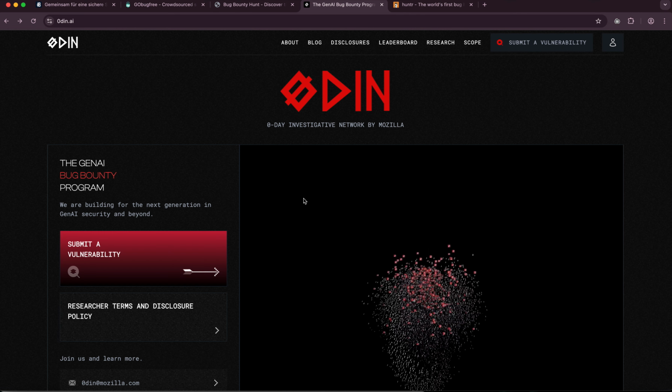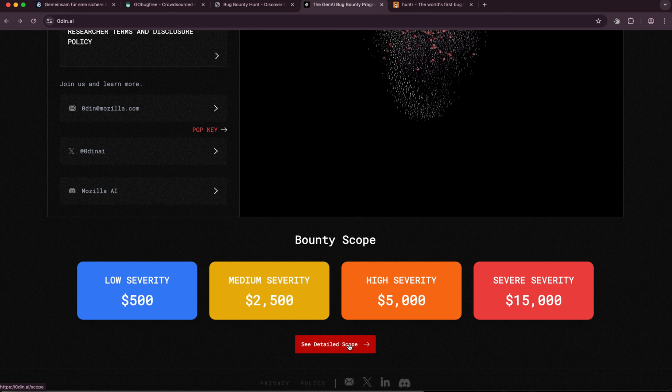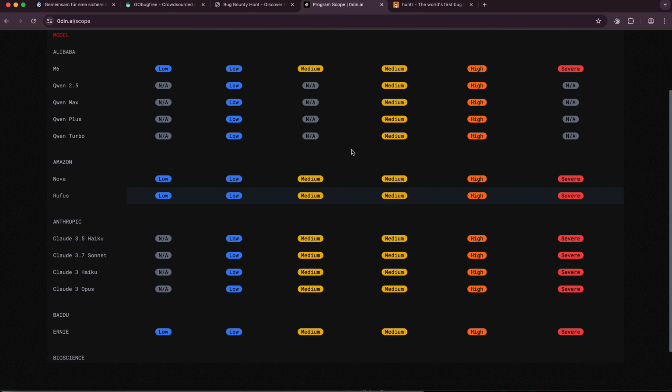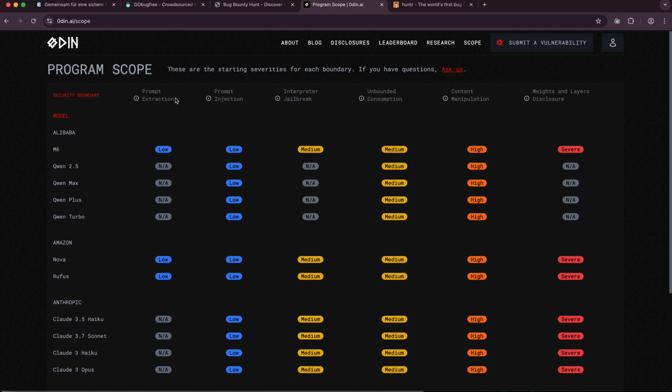And now coming to Gen AI, so anything AI related. There's this website called Odin, 0din.ai, and basically you can see the detailed scopes here: what kind of categories are considered low, what is considered high, what is considered severe, and stuff like that.